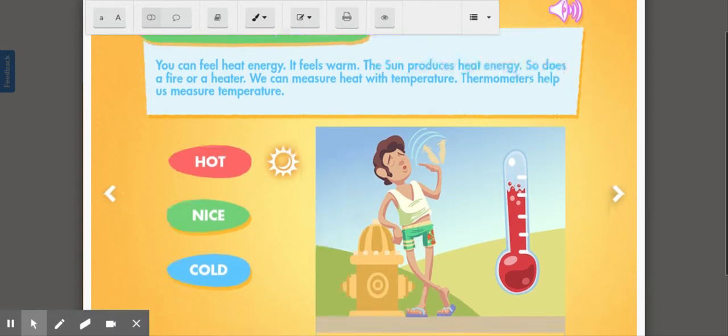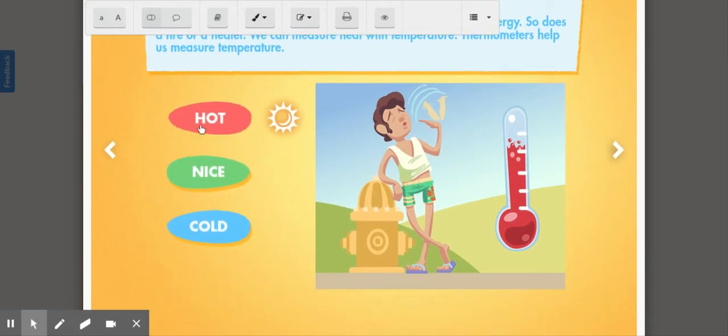So heat energy is another very important form of energy, because if we didn't have heat energy, then we would freeze to death. So we definitely need this form of energy. All right.